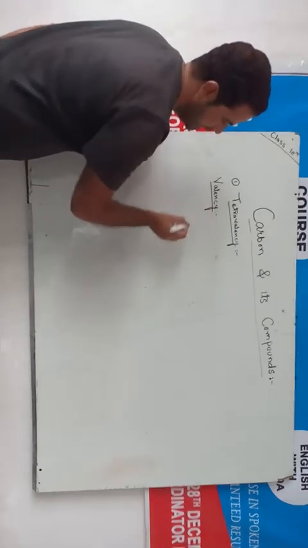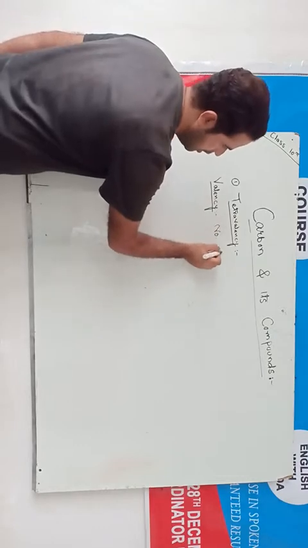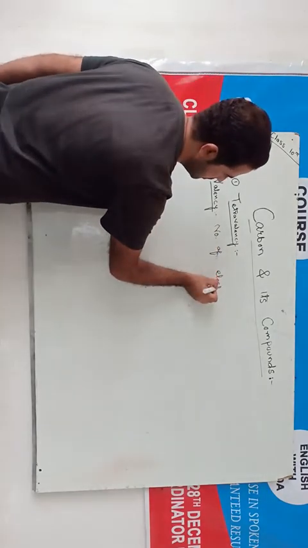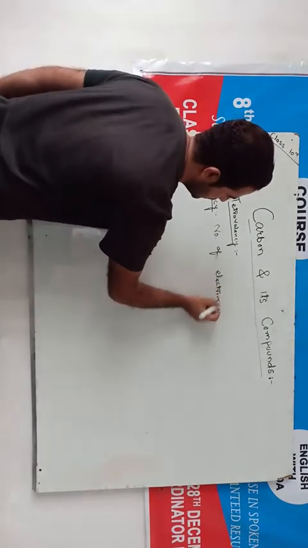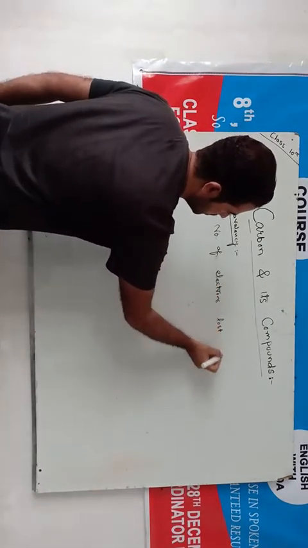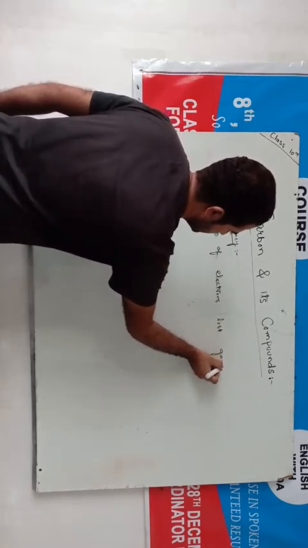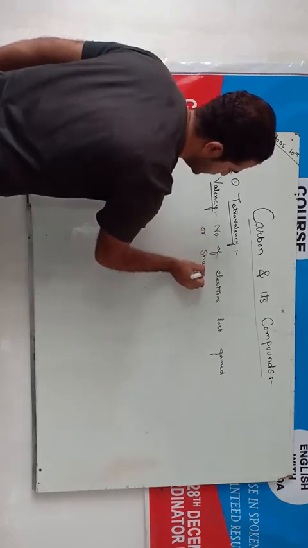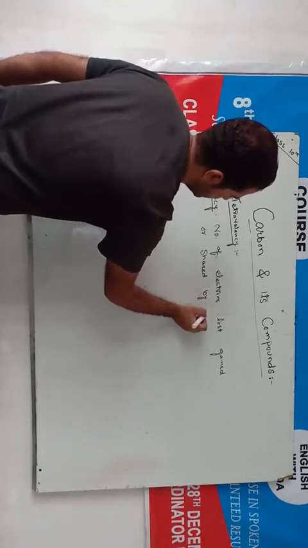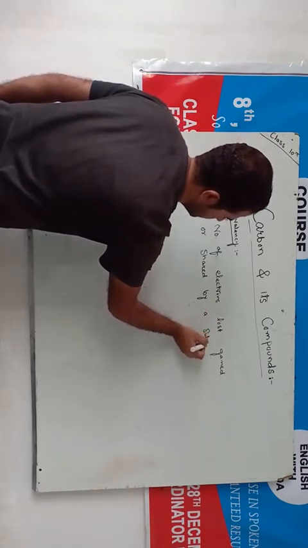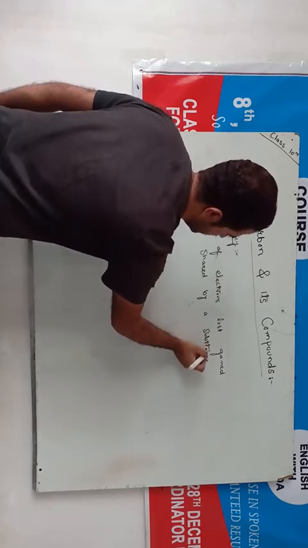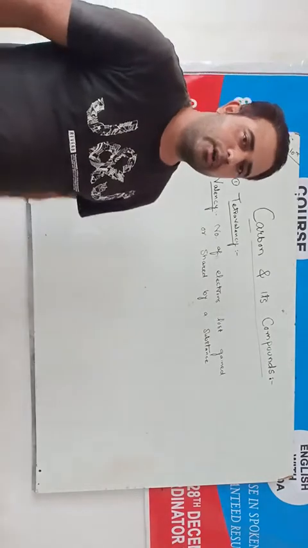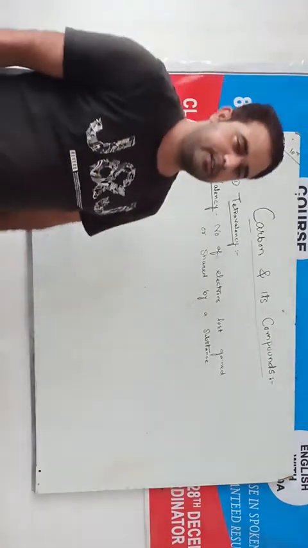It may be defined as the number of electrons lost, gained, or shared by a substance in order to gain stability. This is called valency.